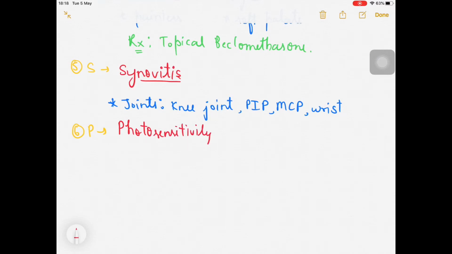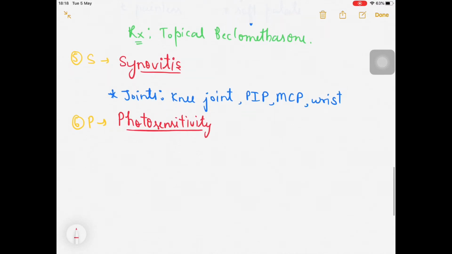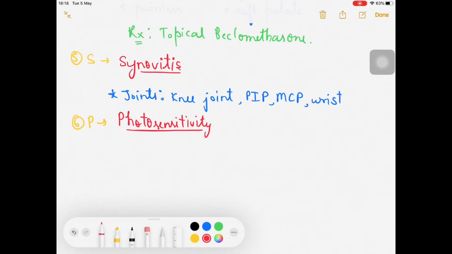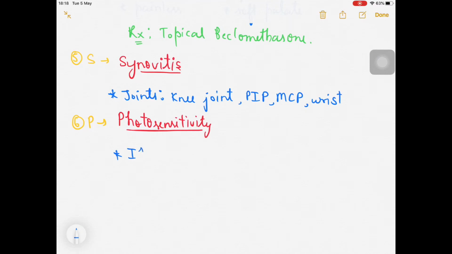Photosensitivity. In photosensitivity, these persons are very sensitive to sunlight, and they usually have sunburns. First degree burns can be seen in these patients. Their skin is very sensitive to the sun, right?